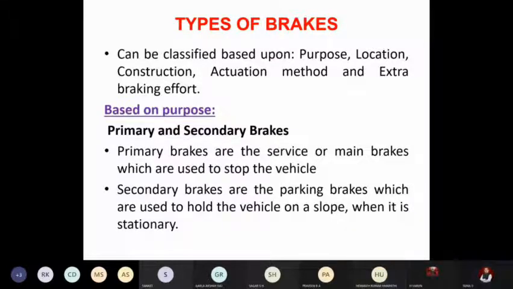So this is about the classification of braking. You can make a note of only the headings here, primary, secondary. The explanation you can take down later. I'll circulate the notes.